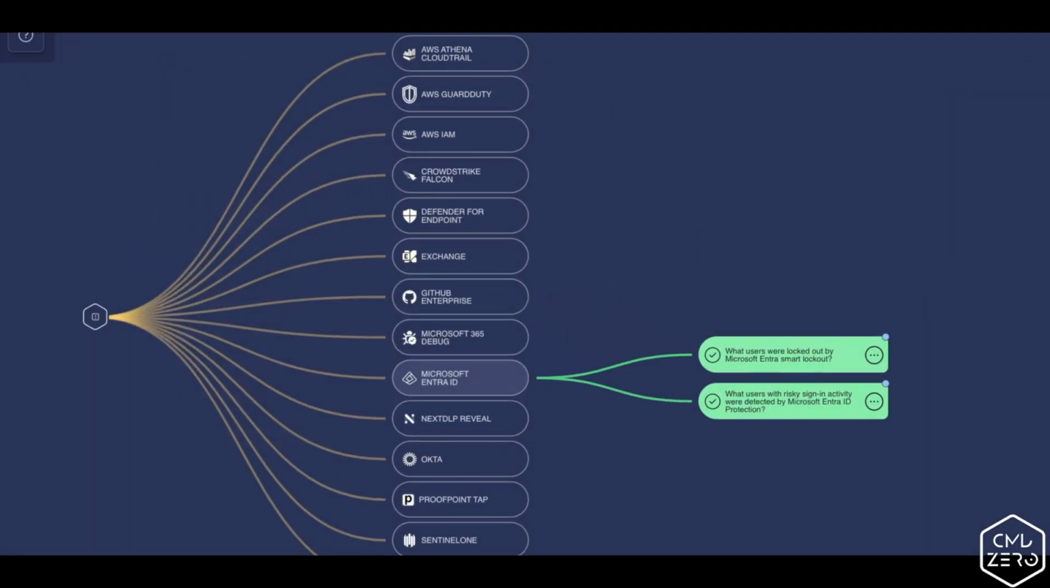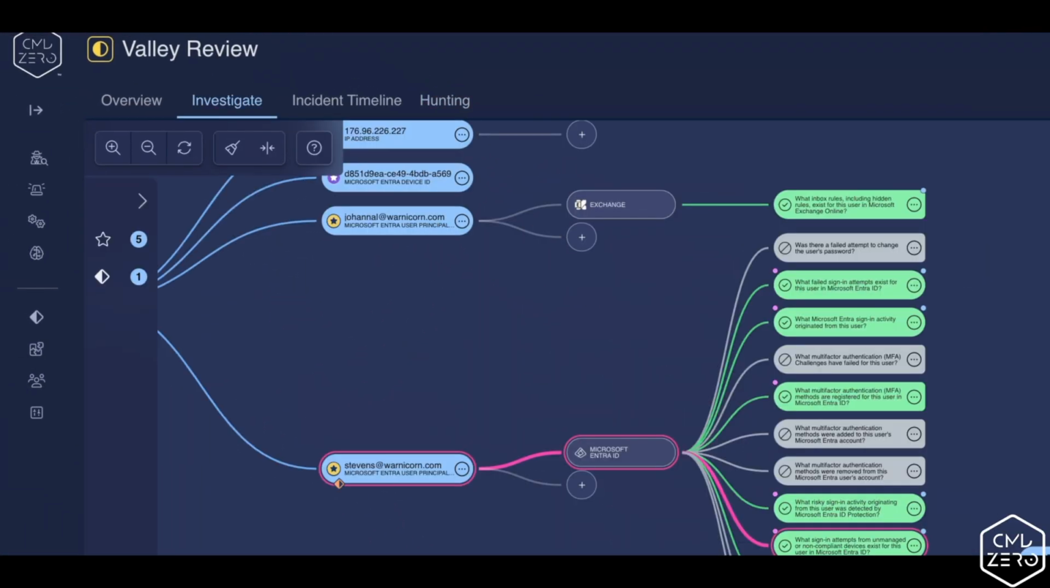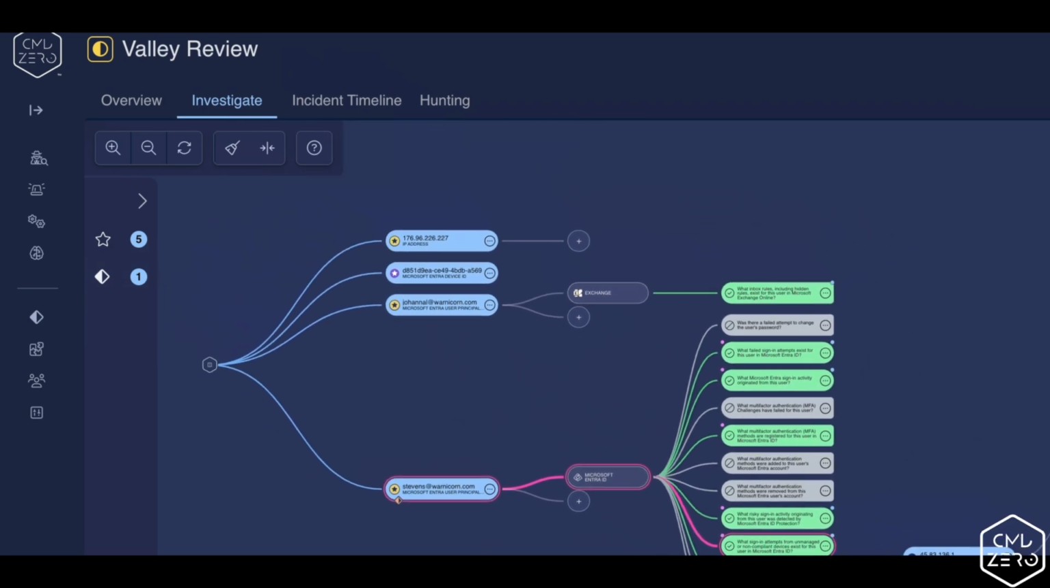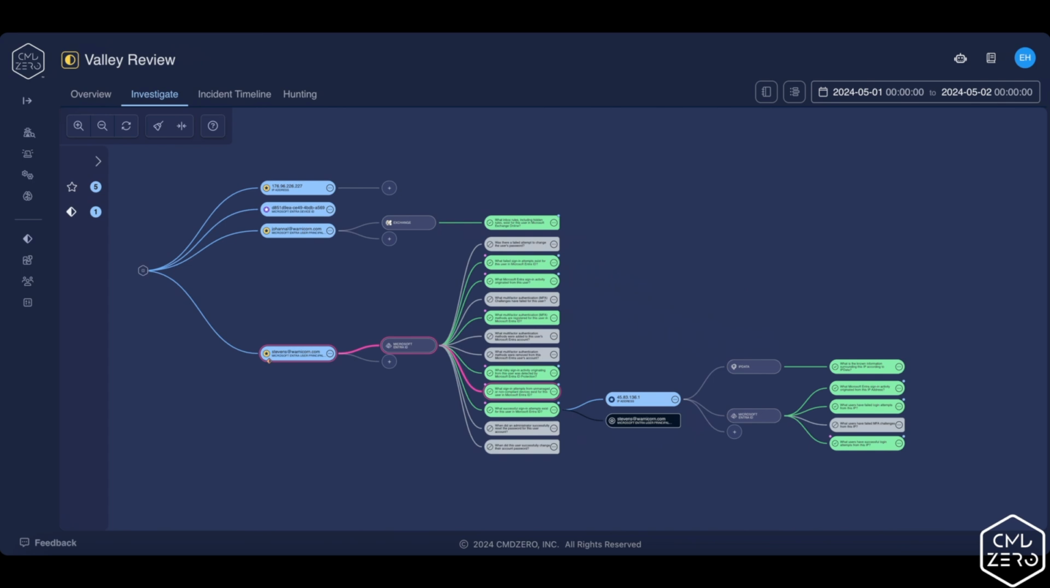Let's explore an investigation. The tree view of the investigation allows for a path of record. It also facilitates other analysts who are joining the investigation through escalation or otherwise to rapidly get up to speed on what is or has happened.